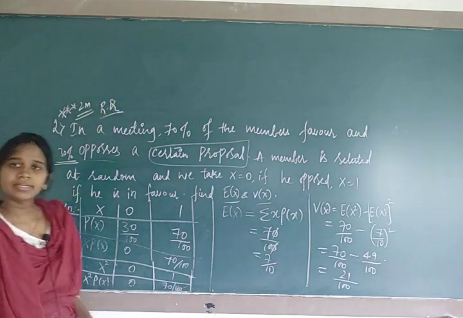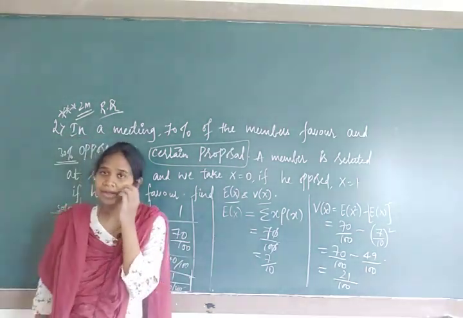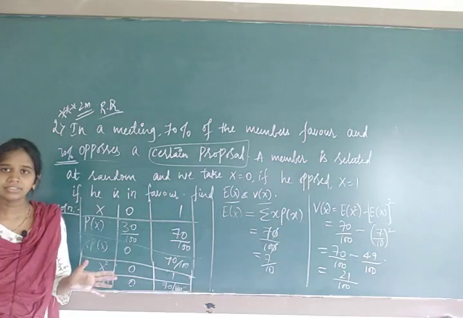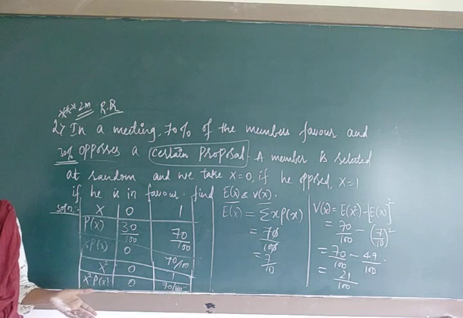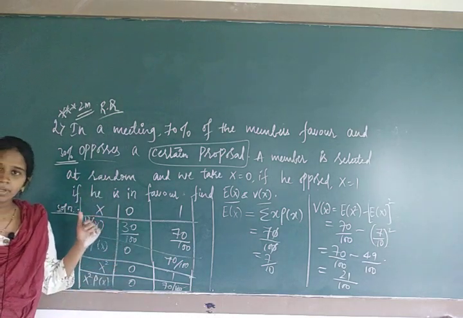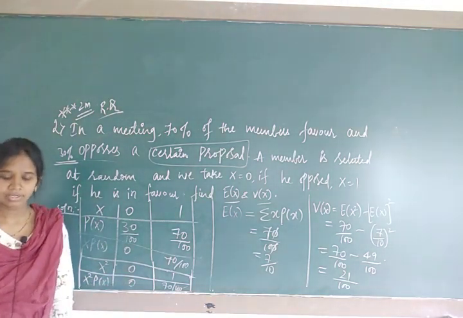It's a 2 mark question and a repeated question, so I have given this star mark and written 2 mark. So this is about the mean and variance. Like that, only some questions are there. That question also I will take now, and we will solve one more problem so that it will be clear for you how to make a column for mean and variance.